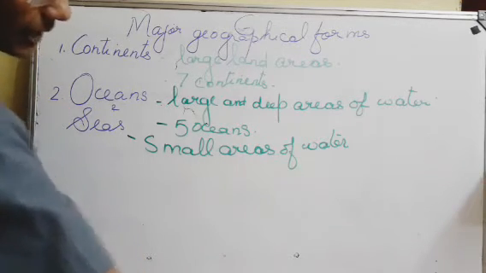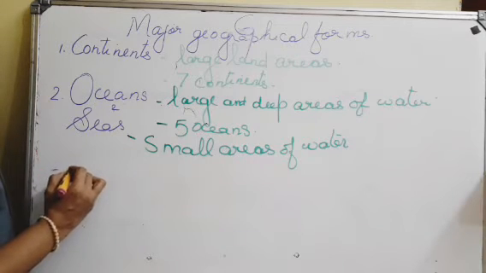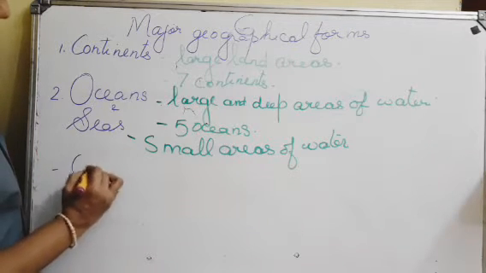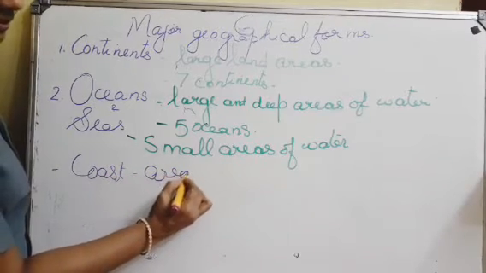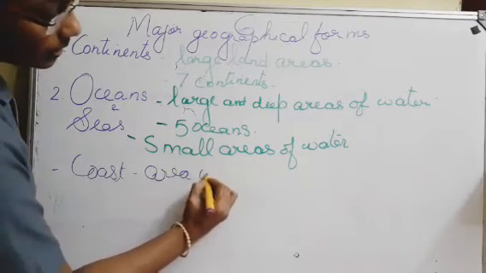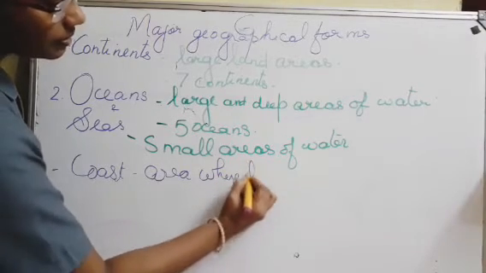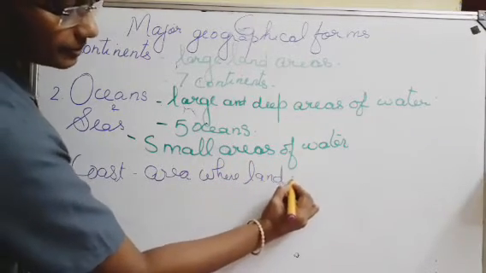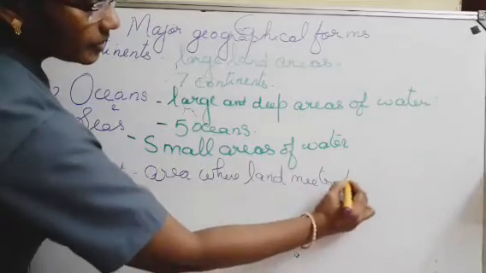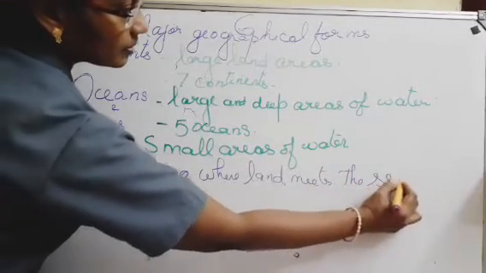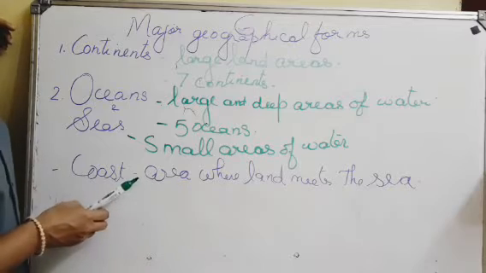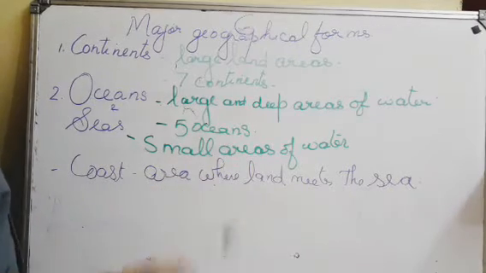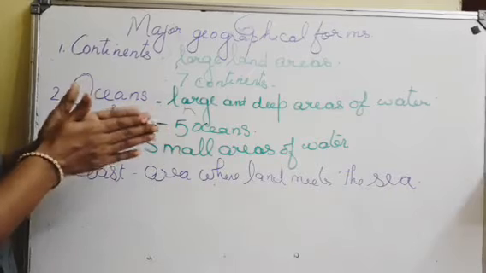The area where land meets the sea is known as coast. So the coast means the area where land meets the sea.